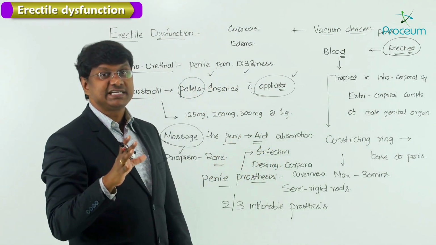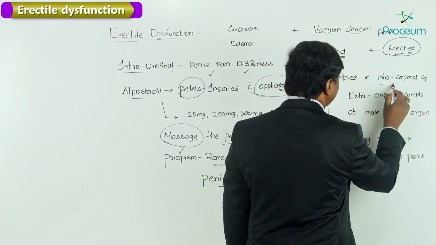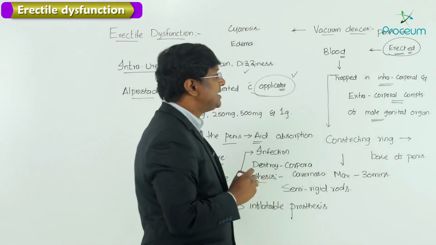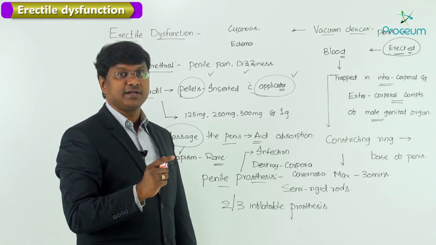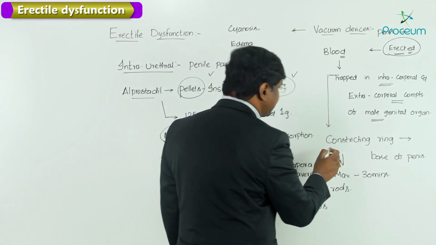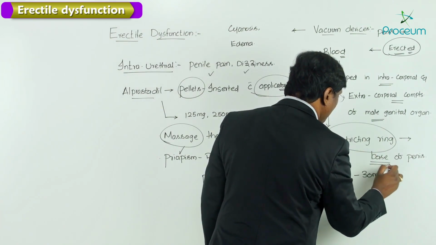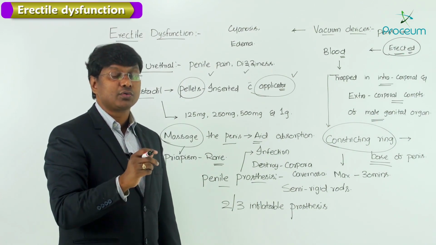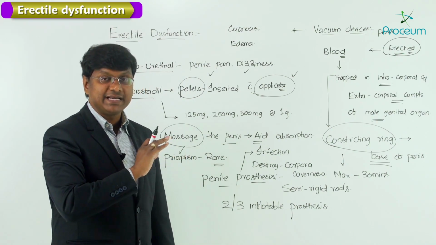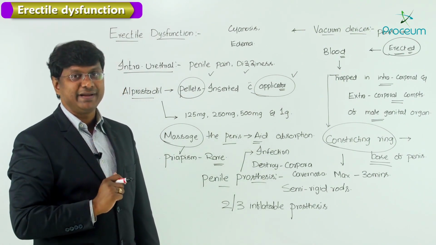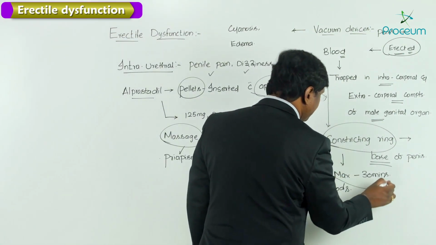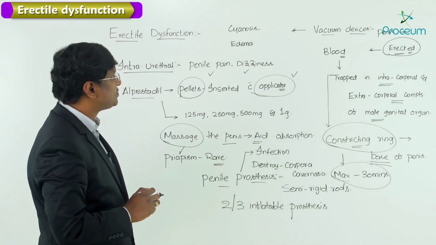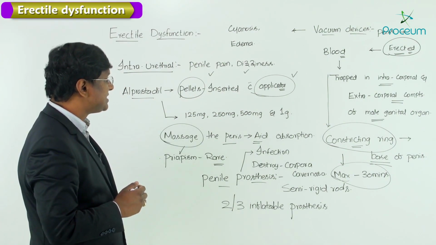So the blood is being trapped in the intracorporeal and as well as the extracorporeal compartments of the male genital organ. Now once the blood is being trapped and once the male genital organ is being erected, a constricting ring has to be applied over the base of the penis, and that constricting ring will not allow the flow of the blood back. The blood gets completely trapped and thereby there will be maintenance of erection, and the maximum time for which you can apply this constricting ring is up to 30 minutes. And the adverse effects of these vacuum devices include cyanosis and as well as edema.